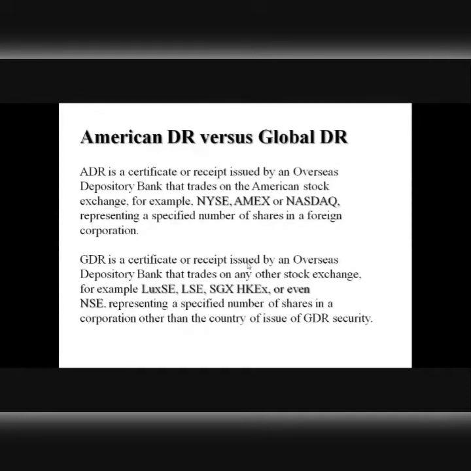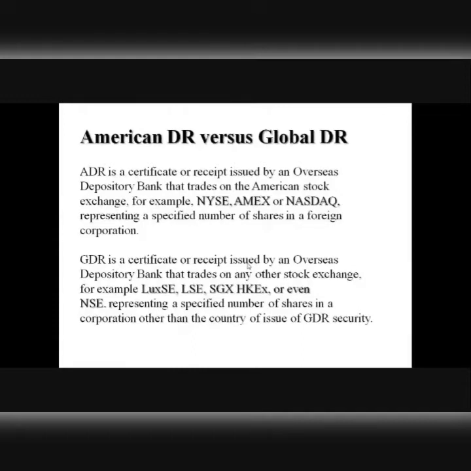So any company that operates in any country, if it wishes to enter the US market for raising US dollar equity, that company can do so by issuing American depository receipts, right? The depository receipts that will be issued in America and listed on a stock exchange in America will be known as American depository receipts. Whereas the other depository receipts that will be listed elsewhere, raised in other countries, let's say London, France, Germany, Mexico, right? Those depository receipts will not be known as American depository receipts. Rather, they are given a common name, global depository receipts, right?